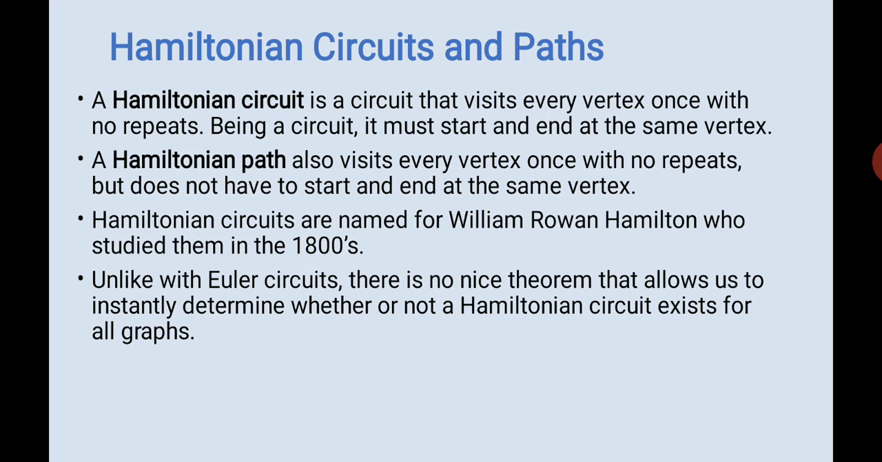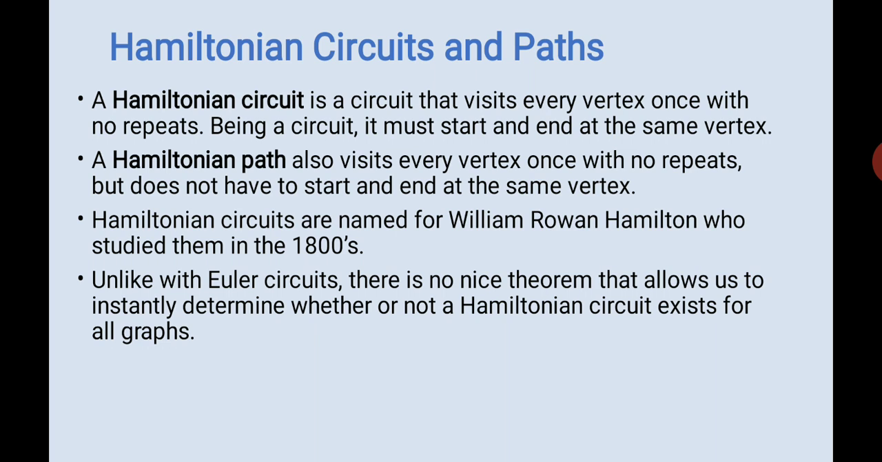So a Hamiltonian path visits every vertex once with no repeat, but does not have to start and end at the same vertex. That is the difference between a path and a circuit. That's the basic. I hope you know it, right? Hamiltonian circuits are named after the scientist who discovered them.